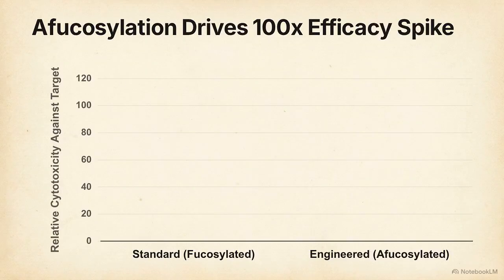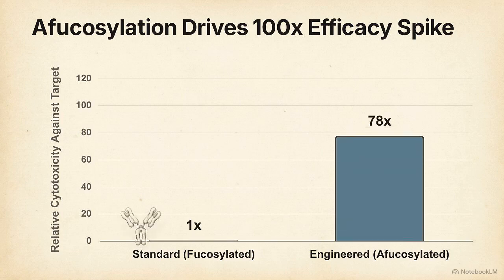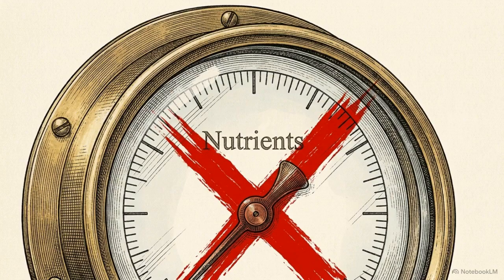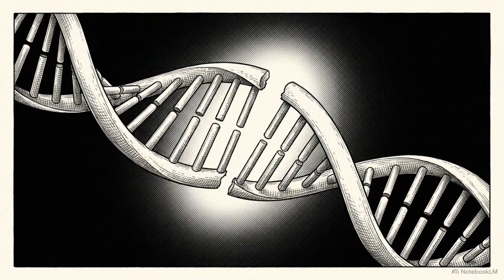Removing that single sugar molecule yields a staggering clinical result. Non-fucosylated therapeutic antibodies demonstrate up to a 100-fold increase in cellular cytotoxicity against cancer cells. You cannot achieve complete afucosylation reliably just by tweaking bioreactor nutrients. When a specific molecular structure actively harms the drug's efficacy, permanent genetic deletion is vastly superior to dynamic process tuning.